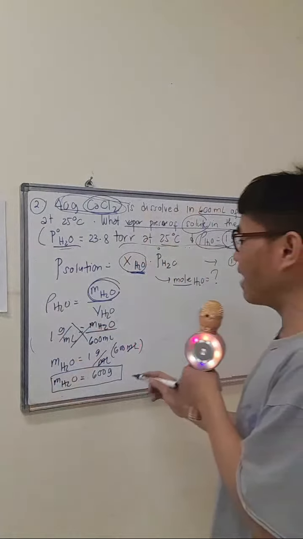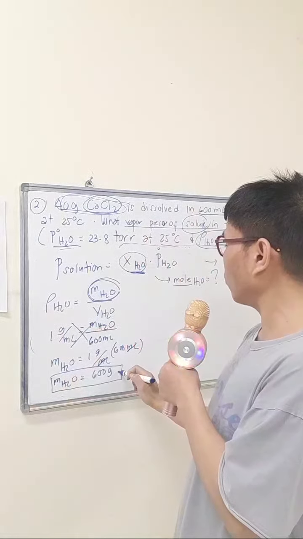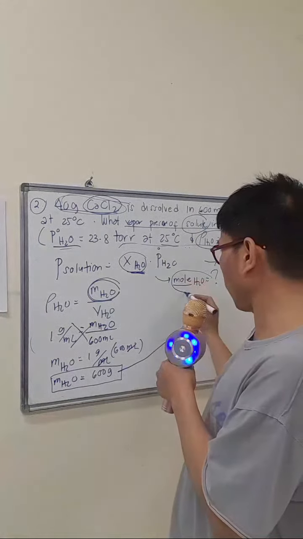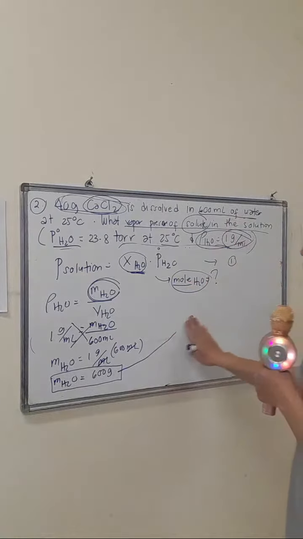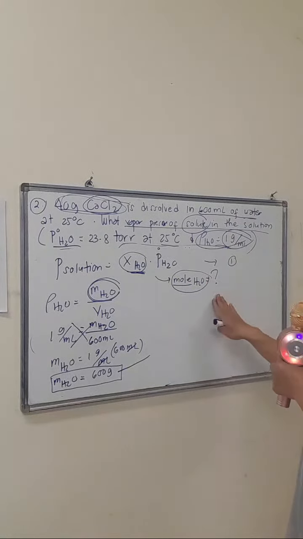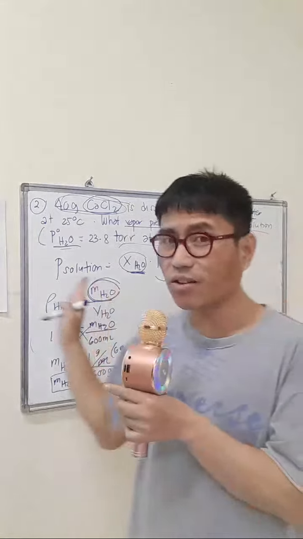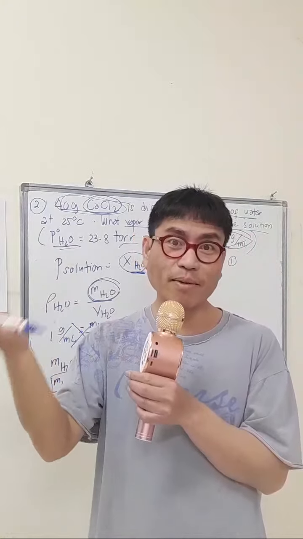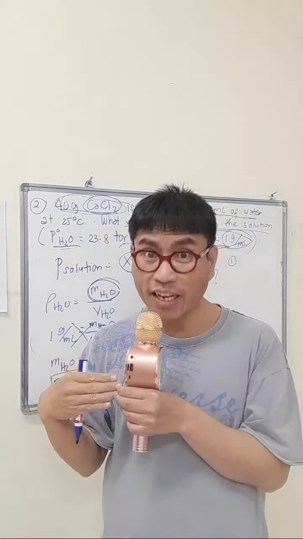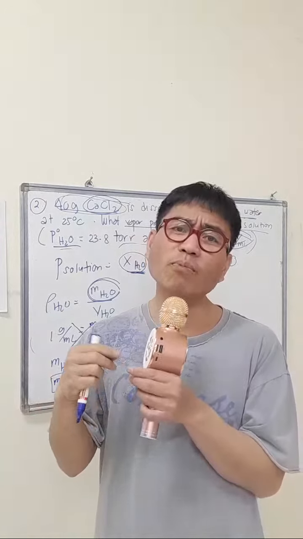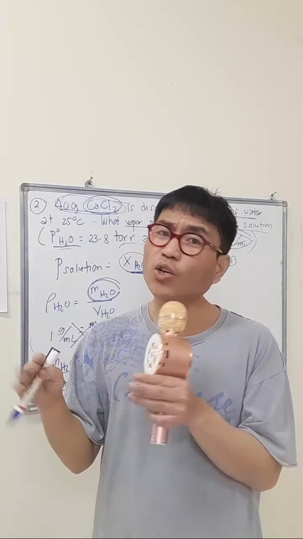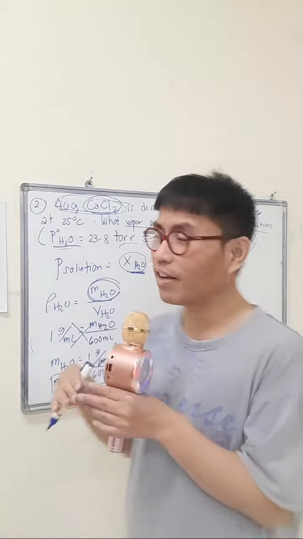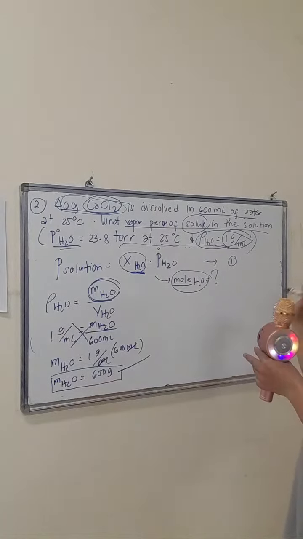Okay, so we have the mass of the water, 600 grams. Now correlate that to the molecular mass so that you can compute for the number of moles of water. Now guys, since water is an additive and a solvent, no need to consider the dissociation of water. Not the same as calcium chloride. So again, in the computation of the number of moles of water, no need to dissociate it because it is a solvent, not a salt. That's also a theory. You got the point?